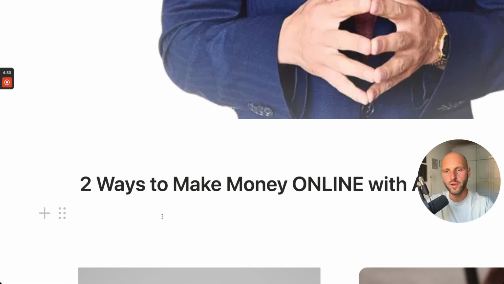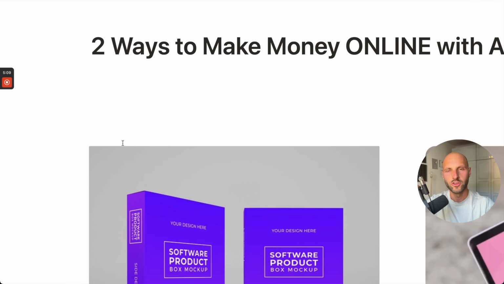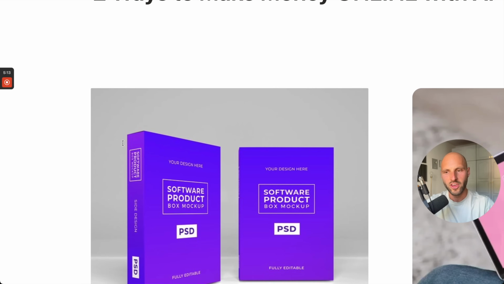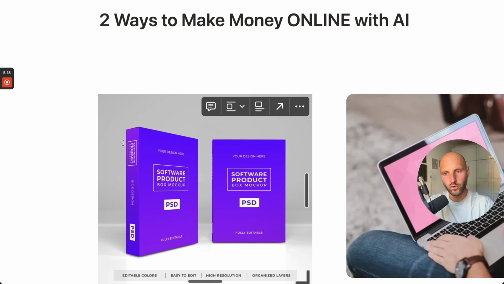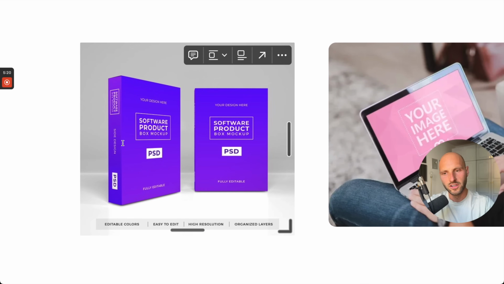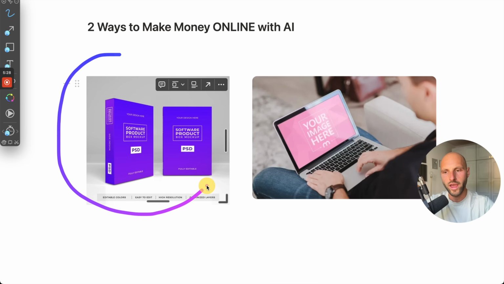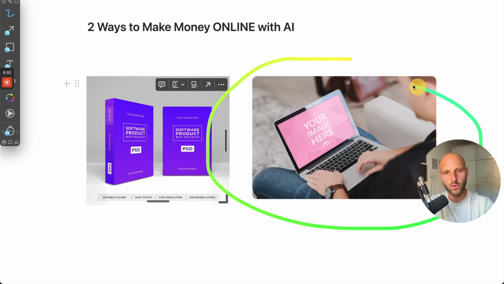There are 2 ways to make money online, either with AI or without AI. The first thing you need to know is you don't make the money. The money is made by the federal bank or the banks. You're just distributing money from one place to another. What that means for you is, in order to earn money or bring more money to your side, you first have to sell a digital product online, or provide a digital service online.